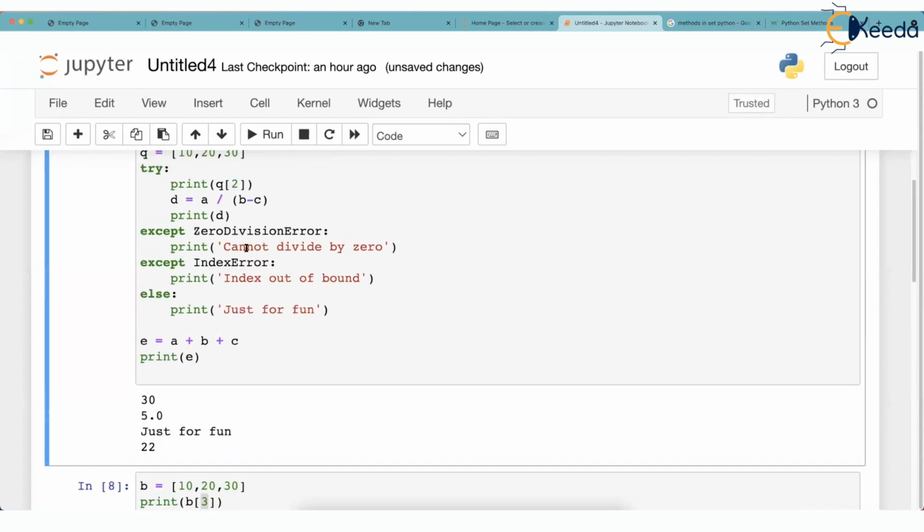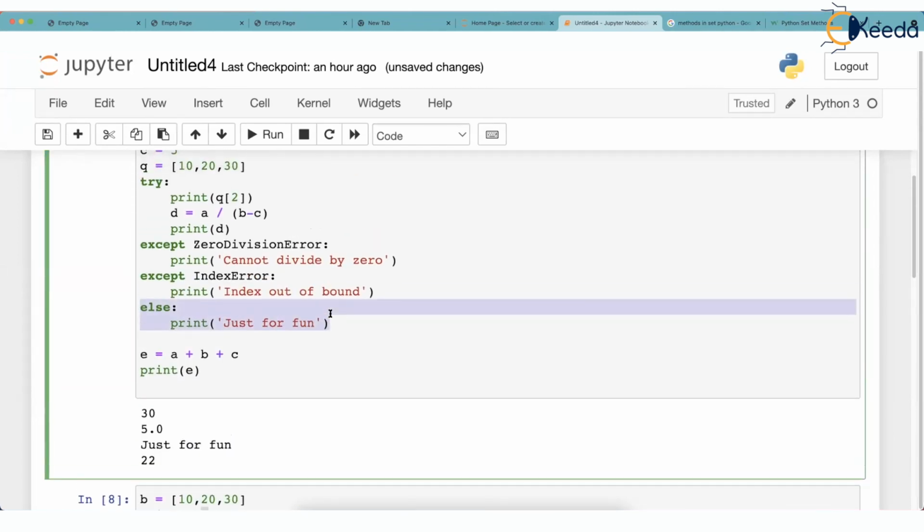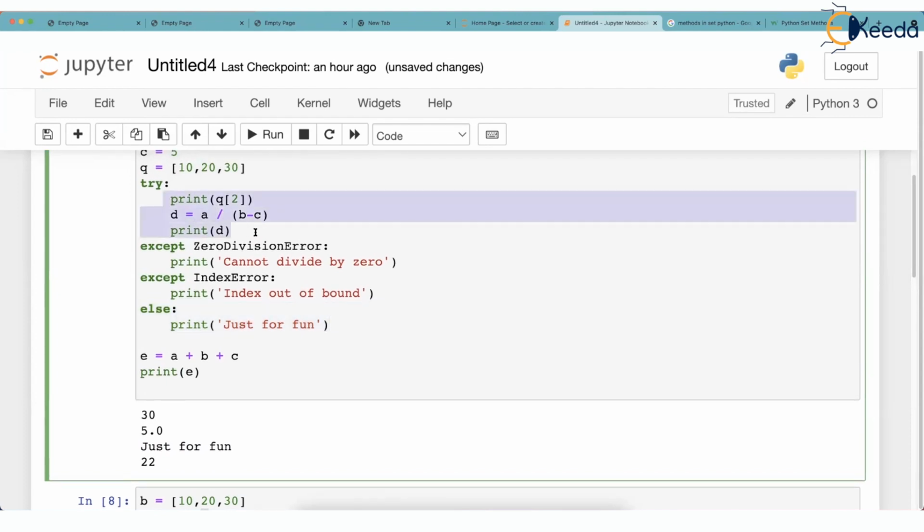What that means is the else section runs only if the complete try runs properly. I repeat, the else section runs only if the entire try block runs properly. That means none of the except blocks runs. There was no error caused, only then else will run.